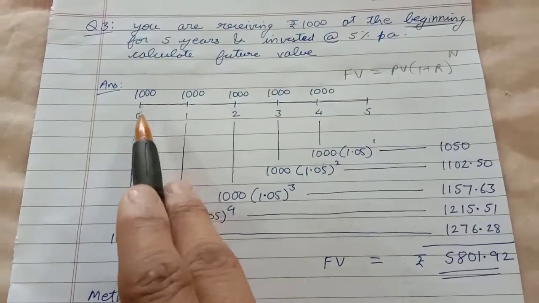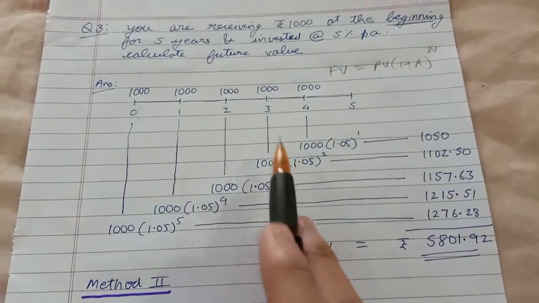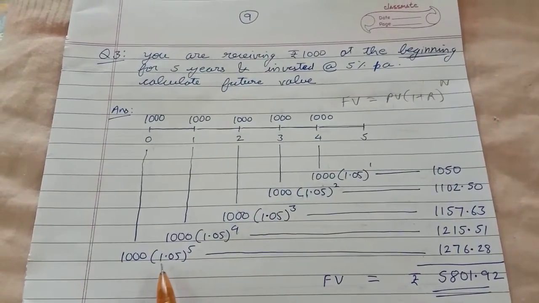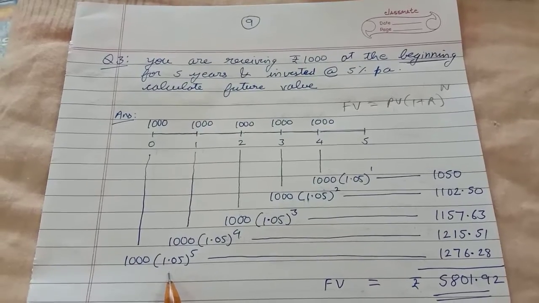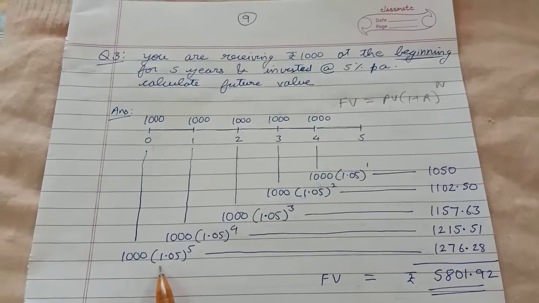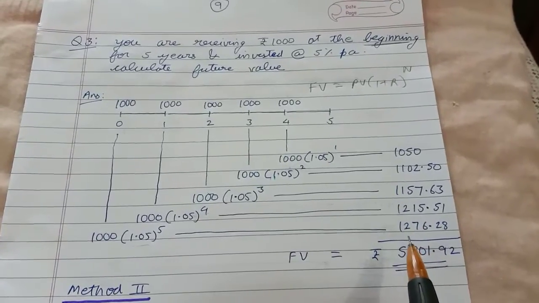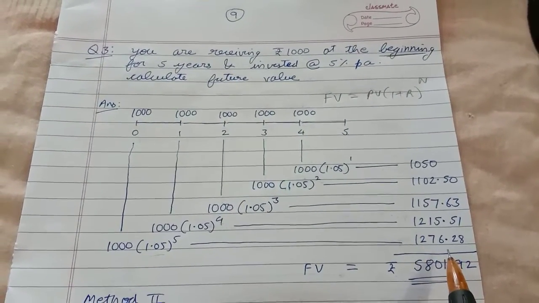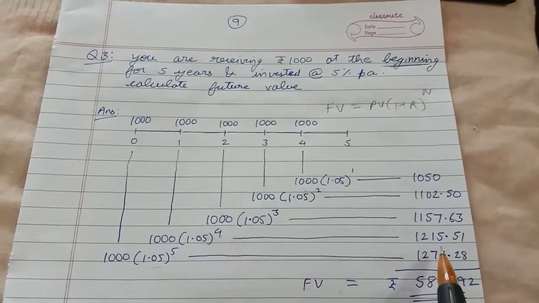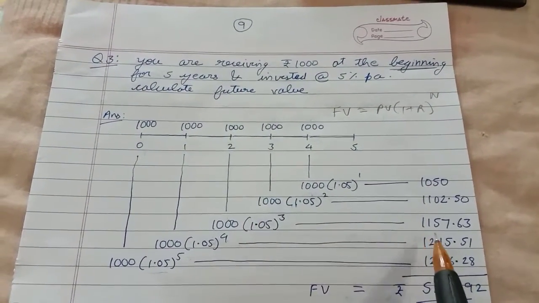So see, 1000 rupees over here, 1, 2, 3, 4 and 5. So period is 5, rate is 5%. So use this formula, 1000 rupees in bracket 1.05. Why 1.05? Because 1 plus 5%. So 1.05 raised to 5. So after 5 years the value of this 1000 over here is 1276.28. The value of this 1000, raised to power 4, is 1215.51. The value of this 1000 rupees shall be 1157.